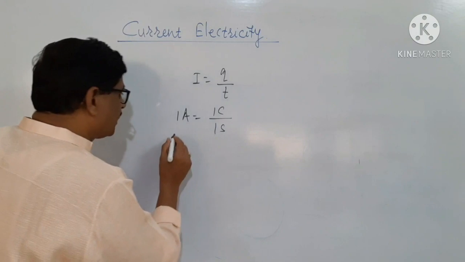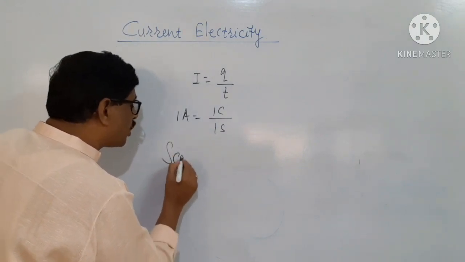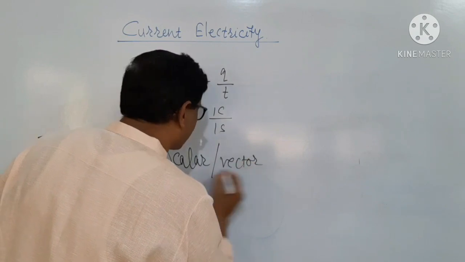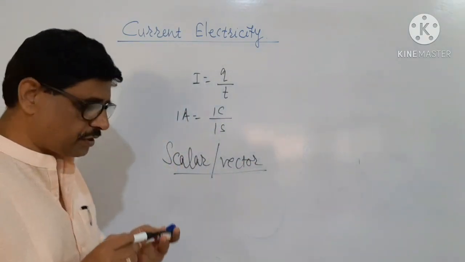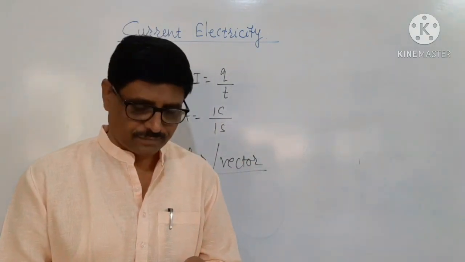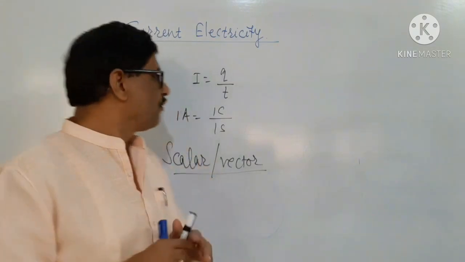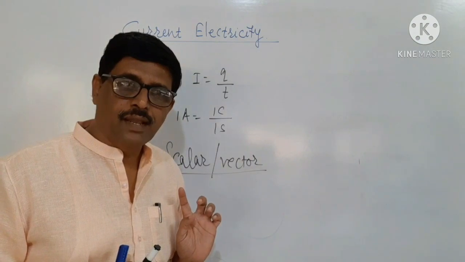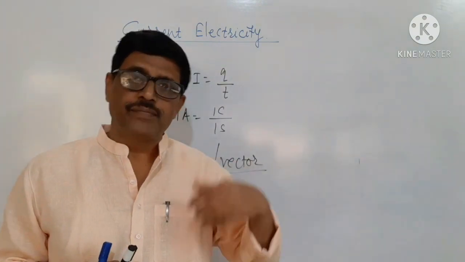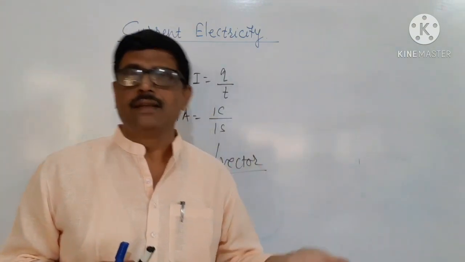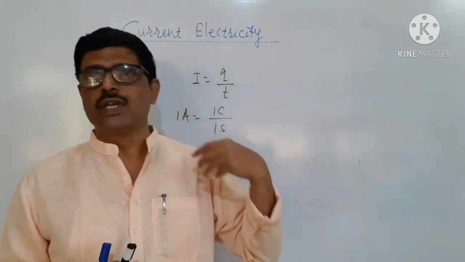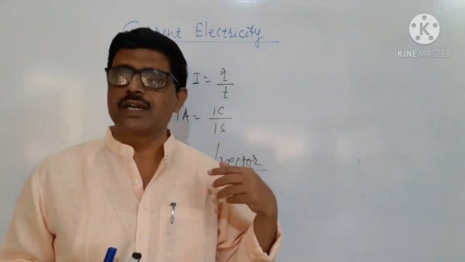Now, whether the current is a scalar quantity or a vector quantity, this is another question. Obviously, what is current? Charge upon time. Charge is measured in coulomb, time is measured in second. So many coulombs passing in so much time, the ratio of the two gives the current.